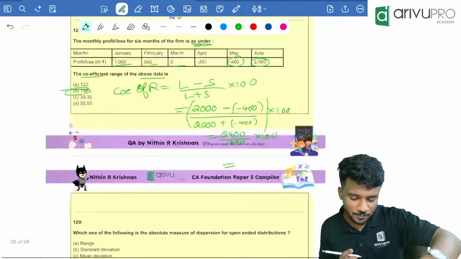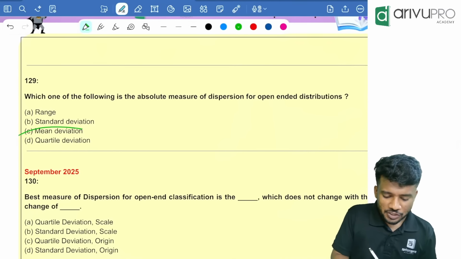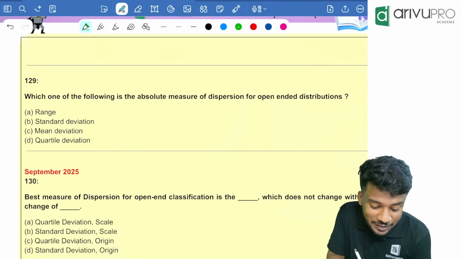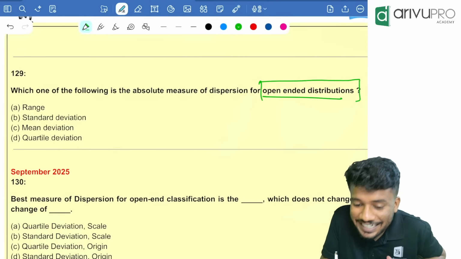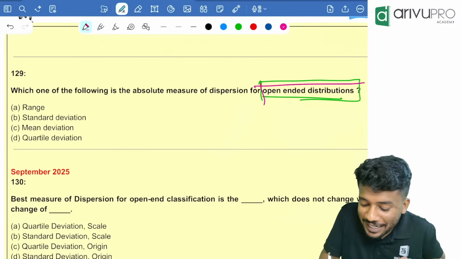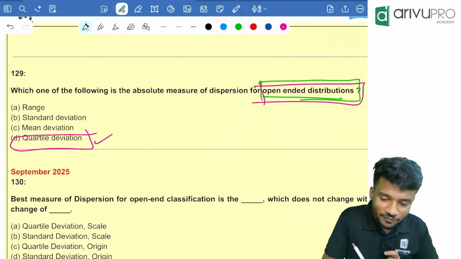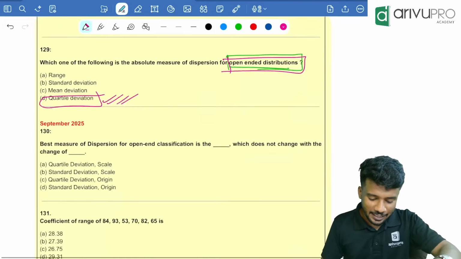Okay? Yes. Which of the following is an absolute measure of dispersion? What is it? One second. Very important thing. Which of the measures is an absolute measure of dispersion for open-ended distribution? For open-ended distribution, it is always quartile deviation. Very important. Okay? Got the logic? Next one.